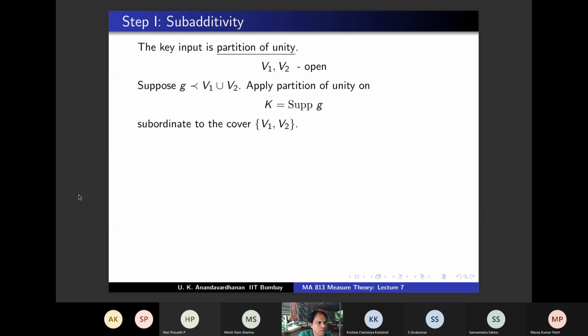What are the properties? H1 precedes V1 and H2 precedes V2, and H1 plus H2 is identically 1 on K. So you will get Hi precedes Vi, and H1 plus H2 is 1 on the support of G, which is K. Therefore, do you agree that H1G precedes V1 and H2G precedes V2?